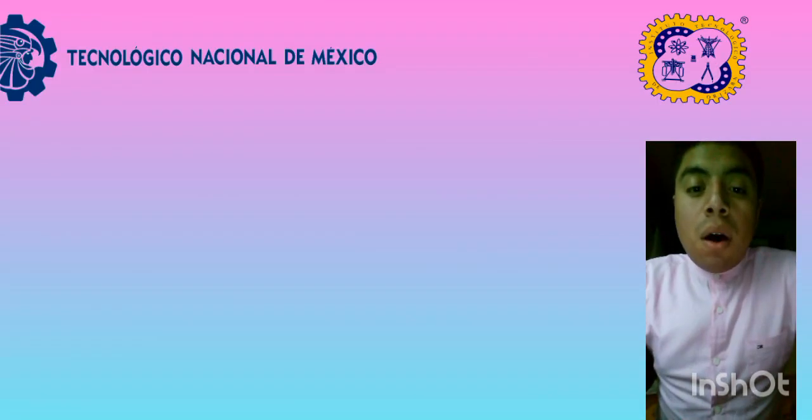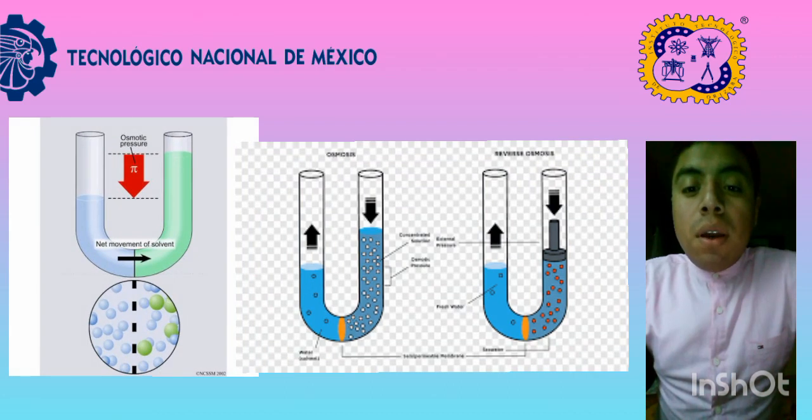Osmotic pressure. Osmosis is the spontaneous flow of solvent through a semi-permeable membrane from a solution with higher vapor pressure to one with lower vapor pressure. This arises from the difference in vapor pressure on both sides of the semi-permeable membrane. The osmotic pressure is the force per unit area applied on the solution to stop the transfer of solvent through the membrane into the solution.